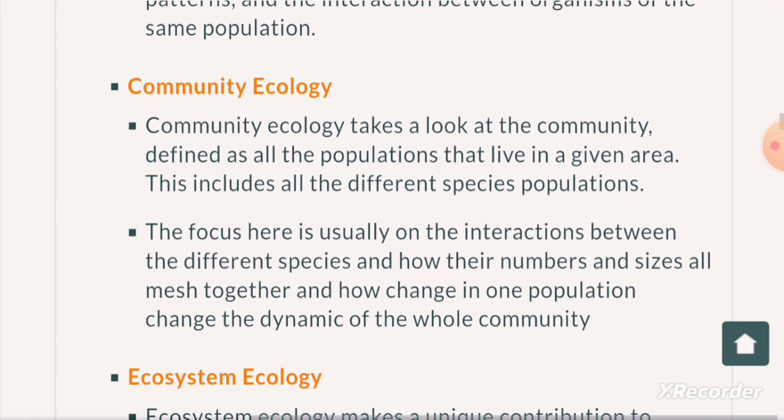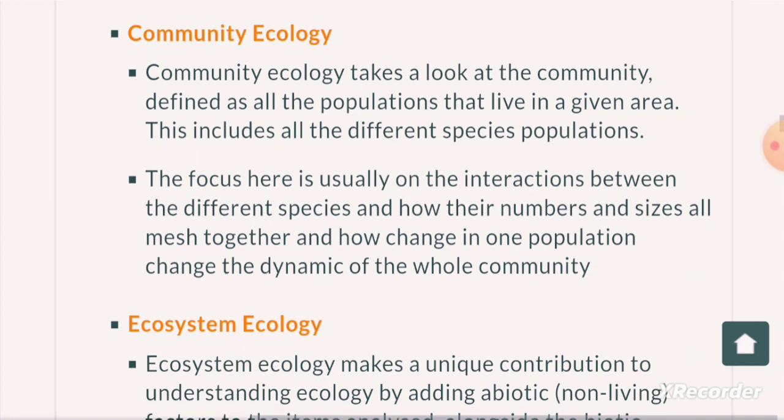Community ecology. Community ecology takes a look at a community, defined as the populations that live in a given area. Thus, it includes all the different species populations. The focus here is usually on the interaction between the different species and how their numbers and sizes all mesh together and how change in one population changes the dynamics of the whole community.